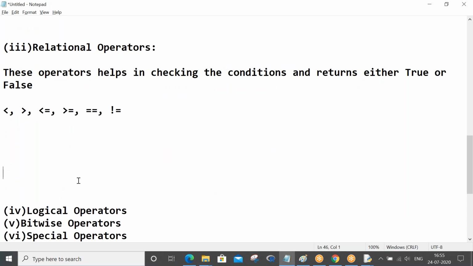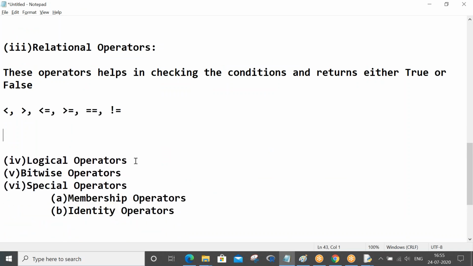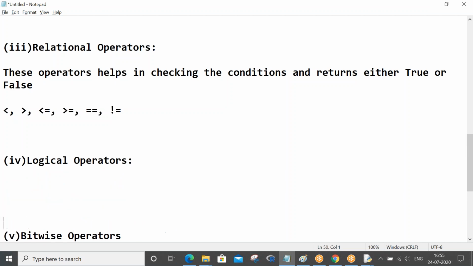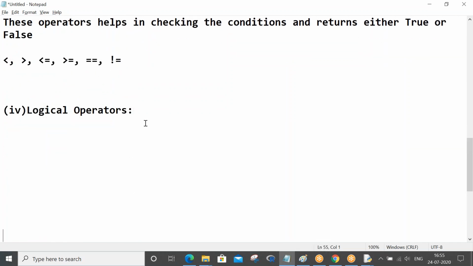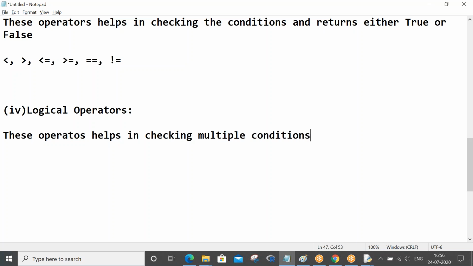logical operators. So these operators help in checking multiple conditions and return either true or false.